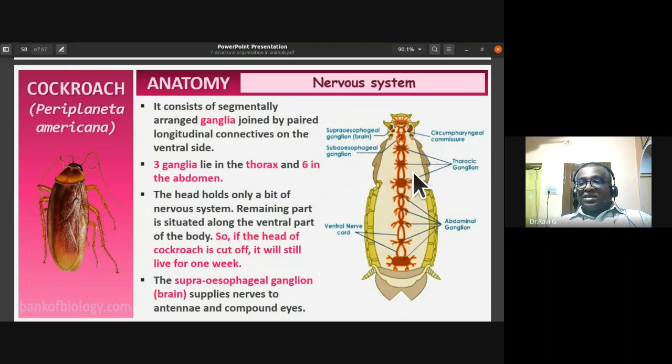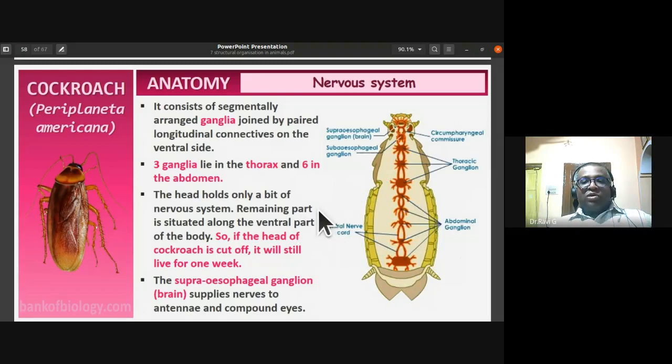Three ganglia lie in the thoracic region. You can notice that the circumpharyngeal commissure is there. After that, the thoracic ganglia you can notice: prothoracic ganglion, mesothoracic ganglion, metathoracic ganglion. Then six abdominal ganglia are there. They are all connected by these paired longitudinal connectives on the ventral sides. So three ganglia lie in the thorax and six ganglia in the abdomen.